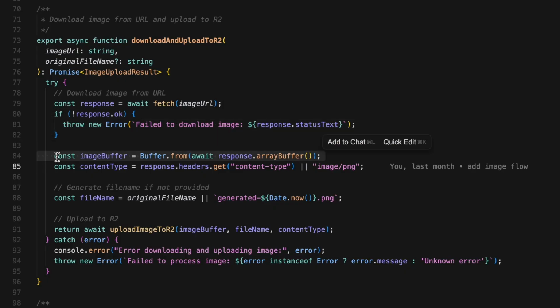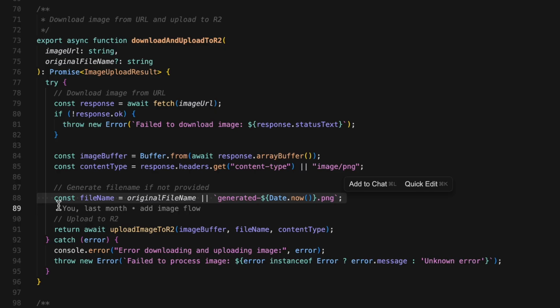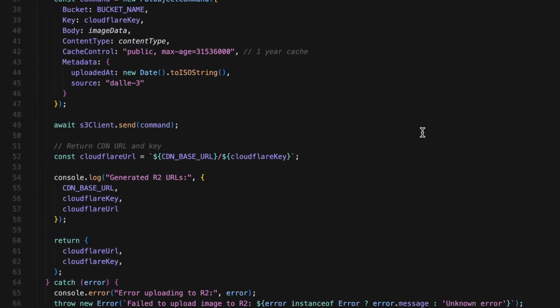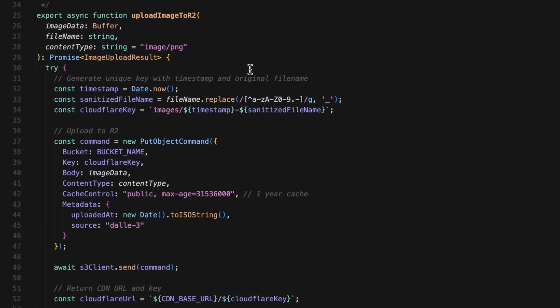We grab the array buffer from the response, convert it to a Node.js buffer, and extract the content type from the headers. If there's no content type, we default to image/png. Step 2, uploading to R2. Now we've got the image as a buffer in memory. Time to upload it to Cloudflare R2.